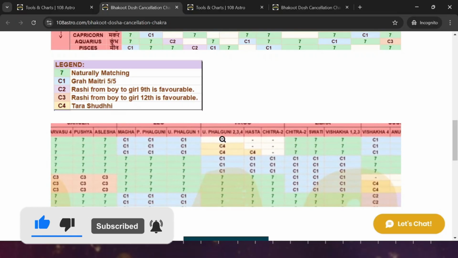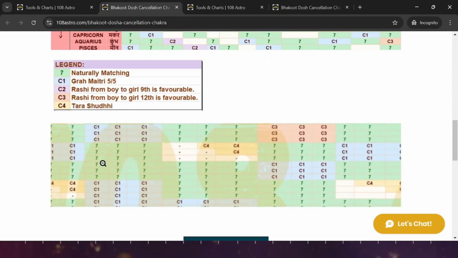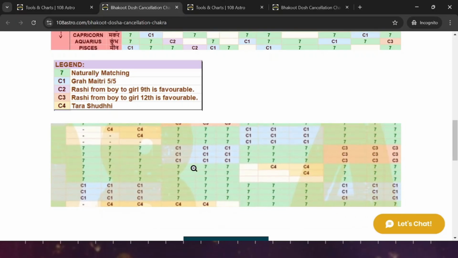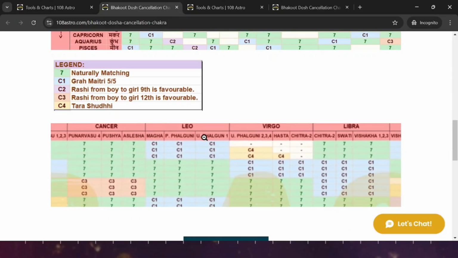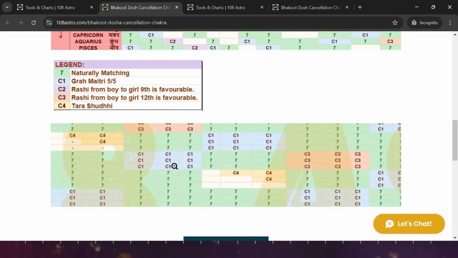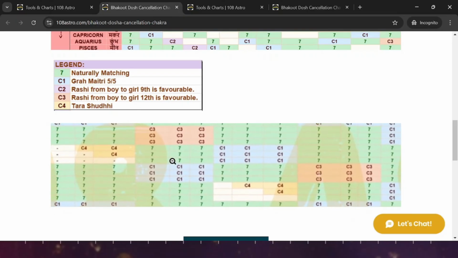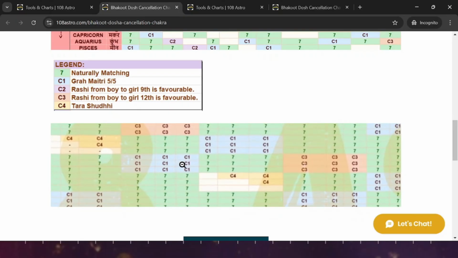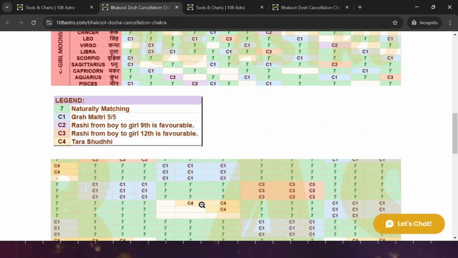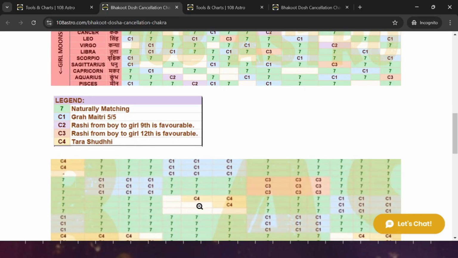So, for a Leo moon sign person and a Virgo girl, suppose the girl's nakshatra is Hasta nakshatra, and for the Leo moon sign boy, the nakshatra is Purva Falguni. So let's see. It's easy to check in the matrix when you download it, but here if you see, there are C4 for some of the boxes. C4 is getting filled, but not for the combination that we saw.